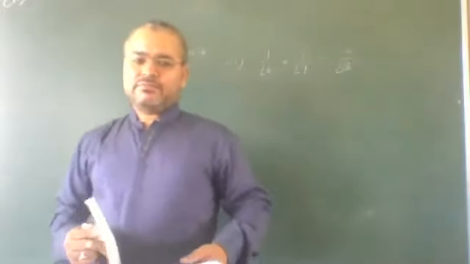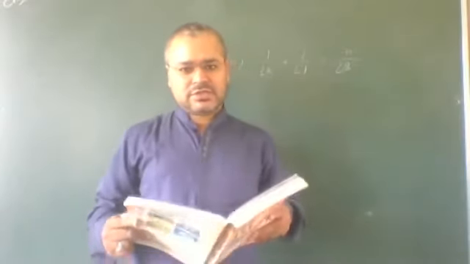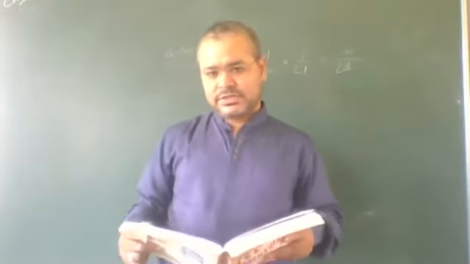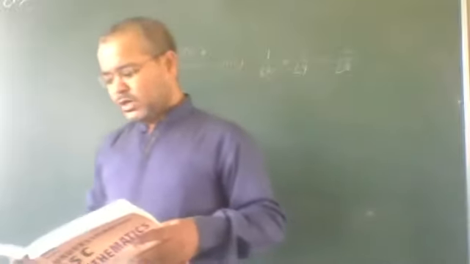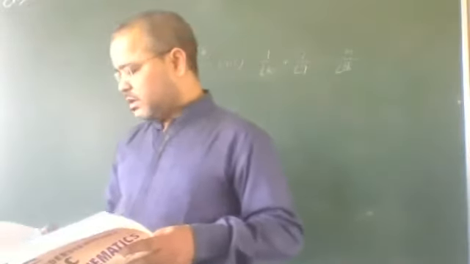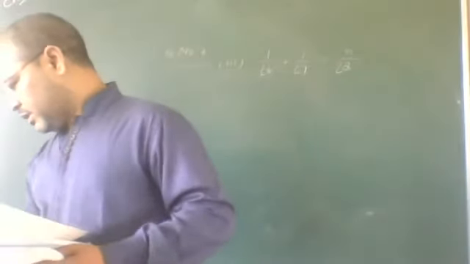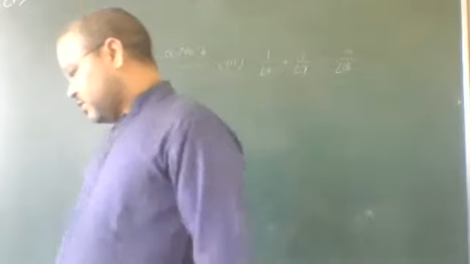I think you have pen and copy with yourself. It will be better if you just try to solve this question and compare with the answer sheet. 1 upon factorial 6 plus 1 upon factorial 7 is equal to n upon factorial 8. This is the question number second, third. Here we can write